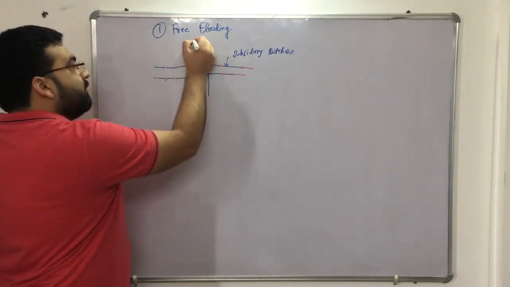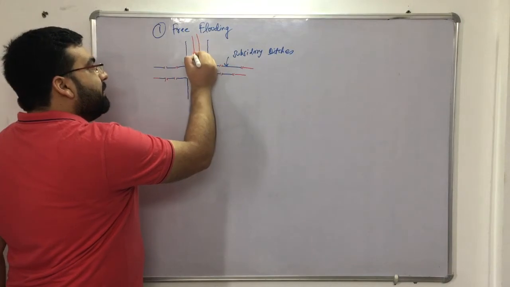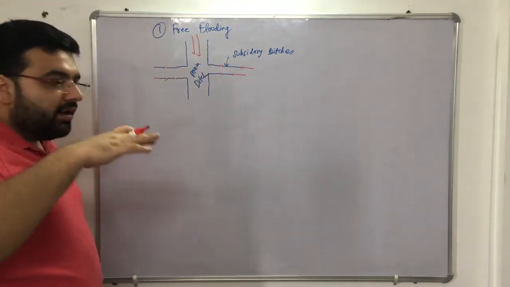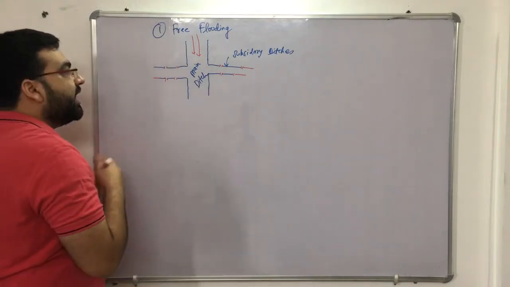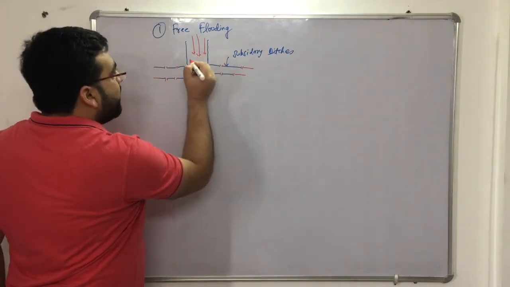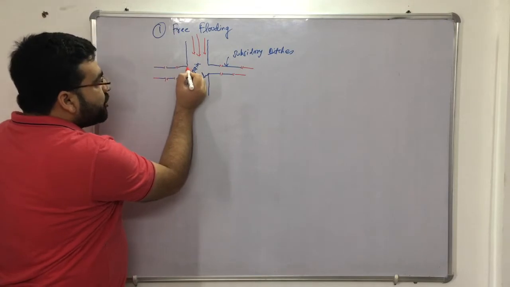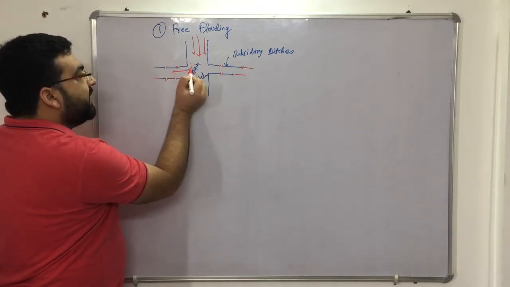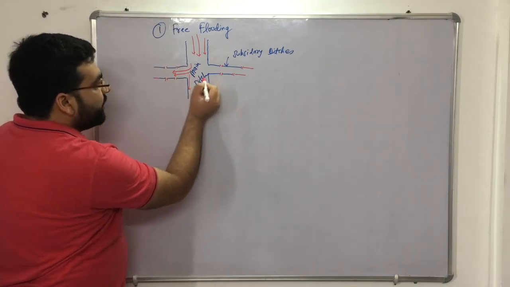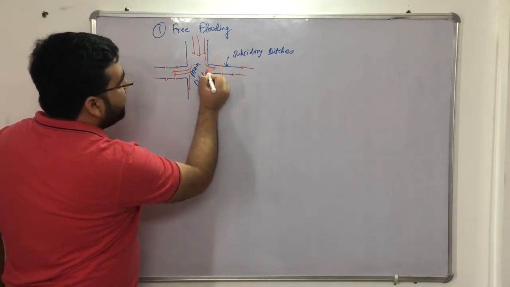So what is happening when water will be coming? Water will be coming from a higher elevation to a lower elevation due to gravitational force. Now water will reach the junction of the subsidiary and the main ditch. What will happen? Some water will go straight and some water will go to the subsidiary ditches.